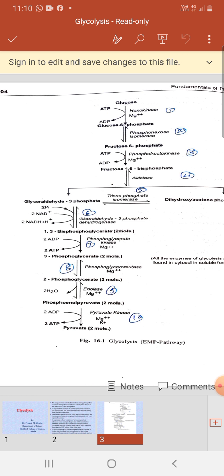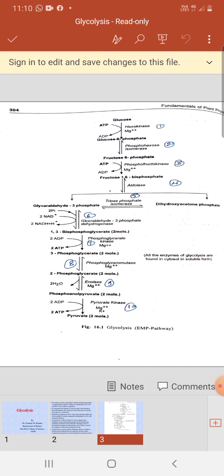Okay, the next step is that fructose 1,6 bisphosphate is split into dihydroxyacetone phosphate and glyceraldehyde 3 phosphate. Now here the dihydroxyacetone phosphate is isomerized, or interconvertible, into glyceraldehyde 3 phosphate in the presence of the enzyme triose phosphate isomerase. This is a reversible reaction, and so two molecules of glyceraldehyde 3 phosphate are generated.